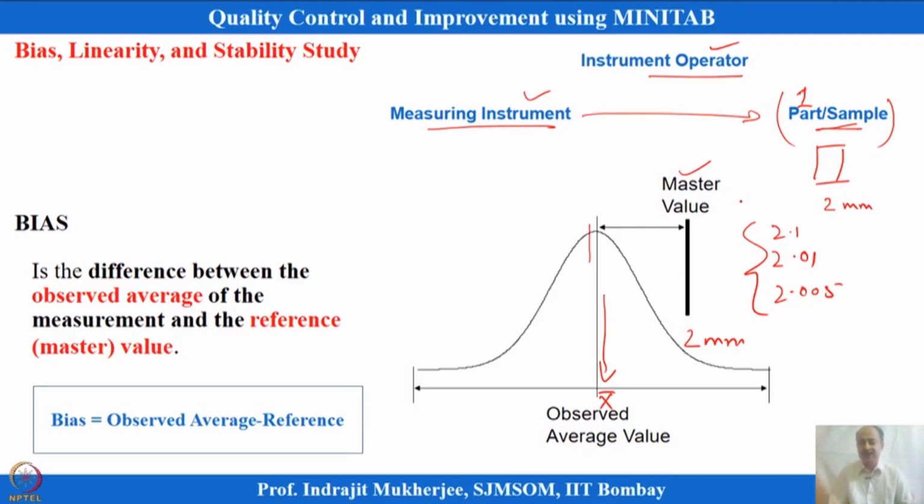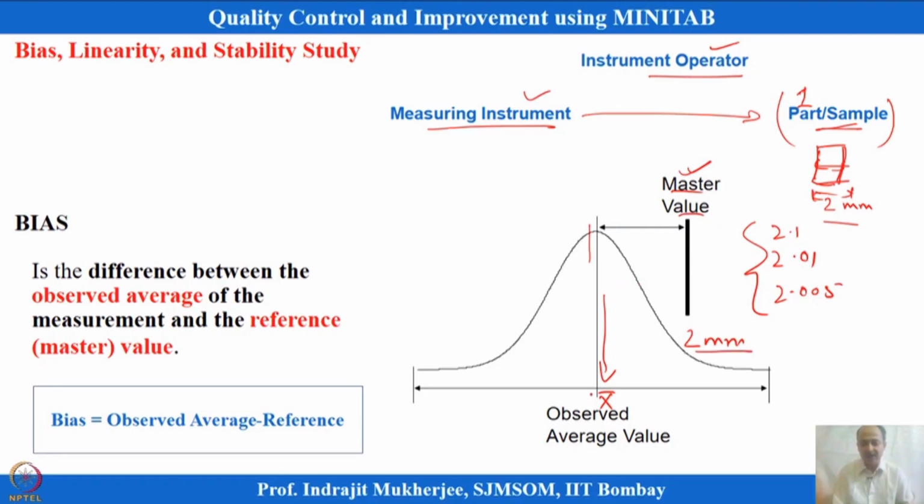In that case, they give you a master value for a particular specimen. So you send them this specimen, or one of the products that you have produced, and the CTQ is also mentioned, the width dimension I want, and tell me the accurate reading of that. They have a precise instrument to measure it, and they will say that this is 2 mm. So the master piece value is with you, which is 2 mm, and then you ask the operator to measure it several times.